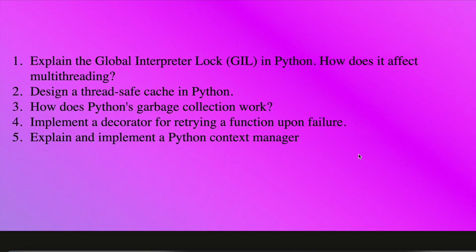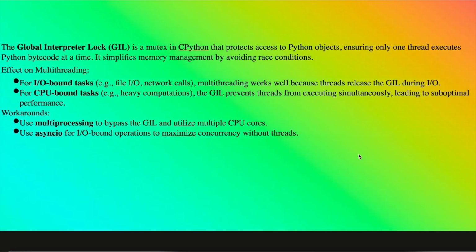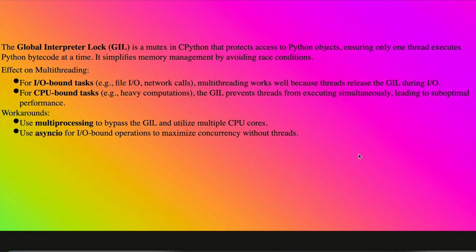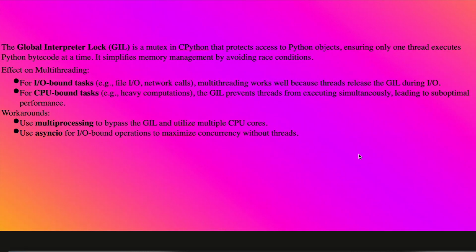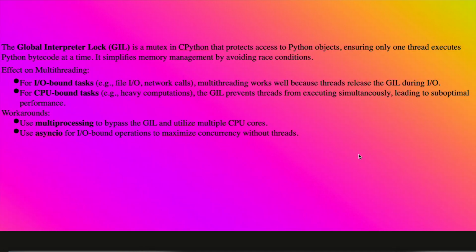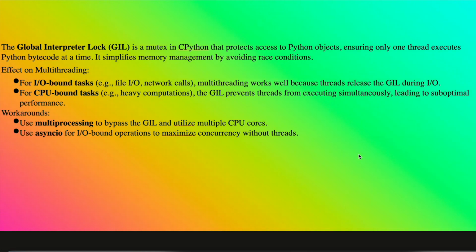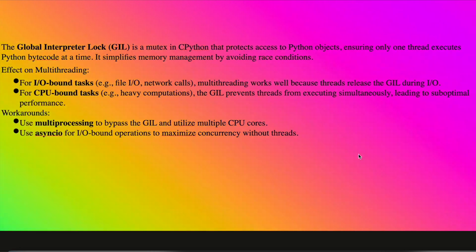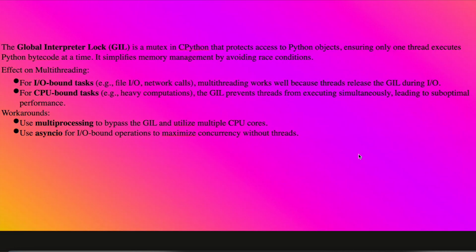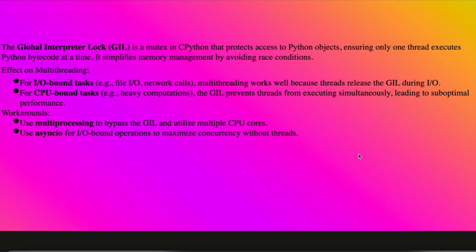Let's discuss the first question first. So what is the global interpreter lock? It is a mutex in CPython that protects access to Python objects, ensuring only one thread executes Python bytecode at a time. So as I already told, Python is a single threaded language and it cannot execute 2 bytecodes at the same time.